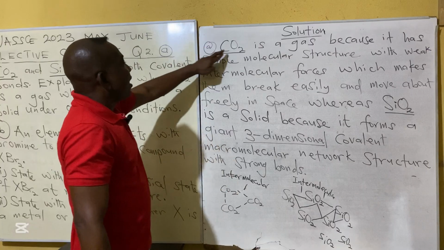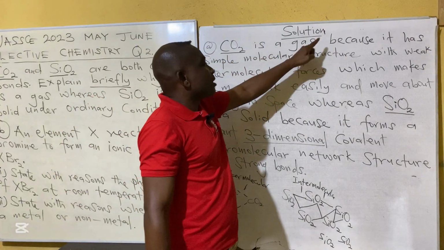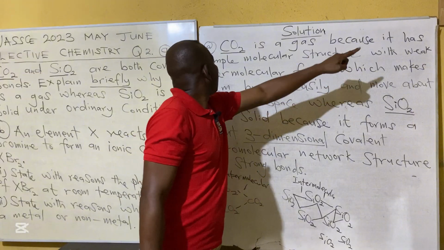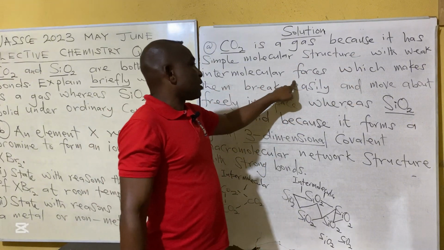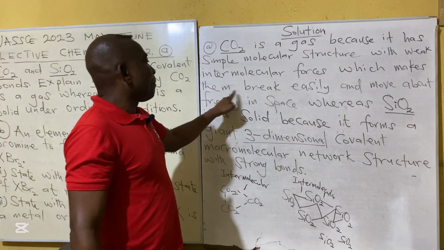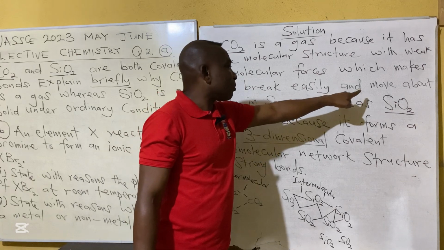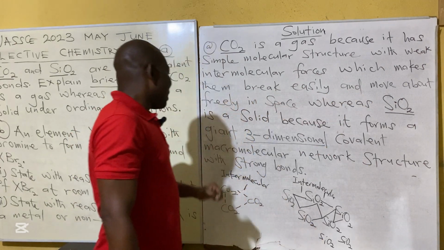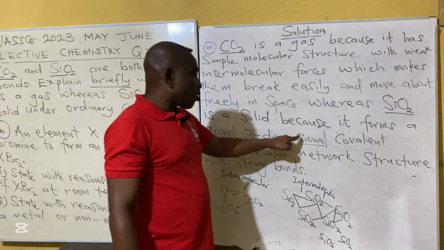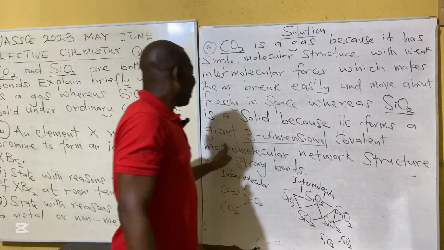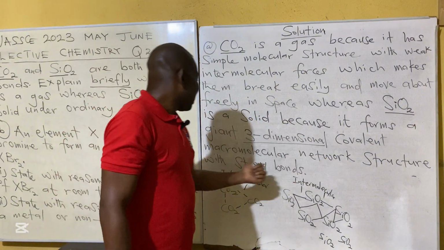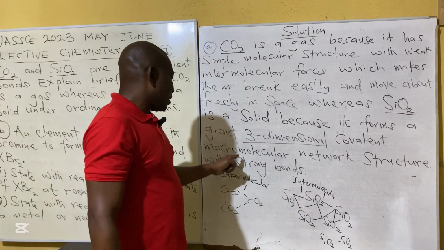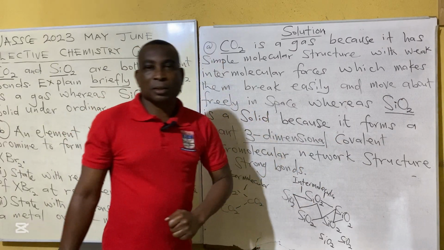So we say carbon dioxide is a gas because it has a simple molecular structure with weak intermolecular forces, which makes them break easily and move about in space, whereas silicon dioxide is a solid because it forms a three-dimensional covalent macromolecular network structure with strong bonds.